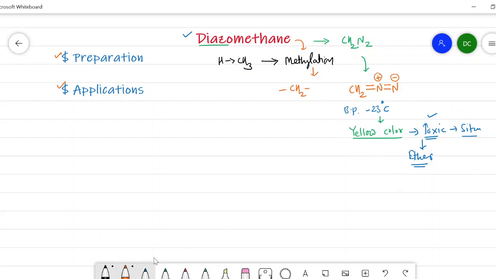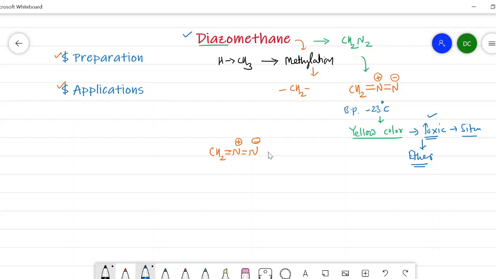Now consider the structural formula of diazomethane, which is like this: CH2N double bond N. There is a negative charge, there is a positive charge. This diazomethane has resonance and it shows resonating structures like this.